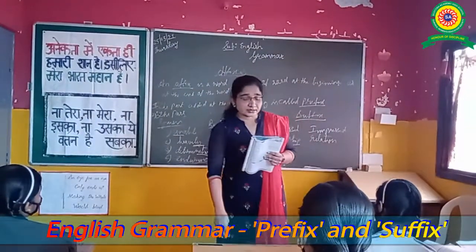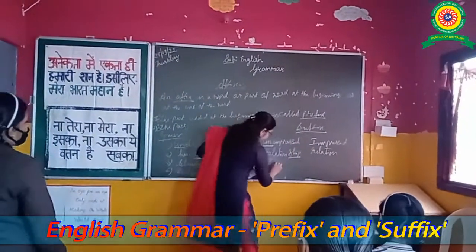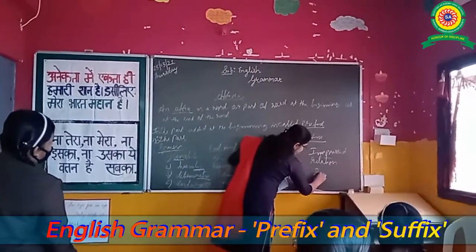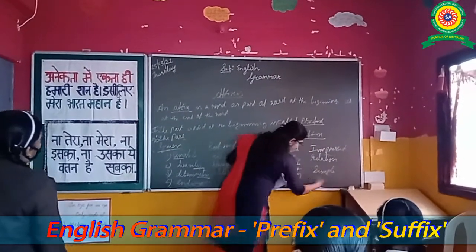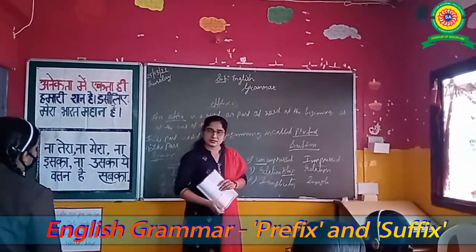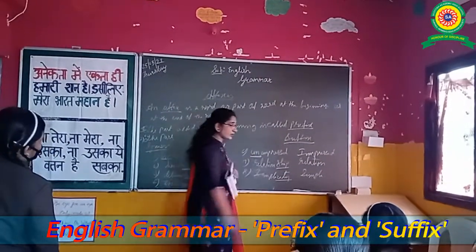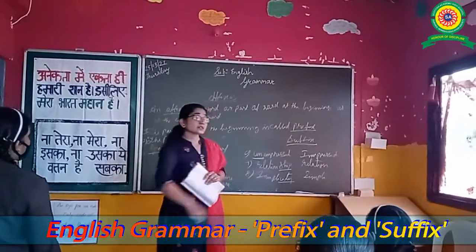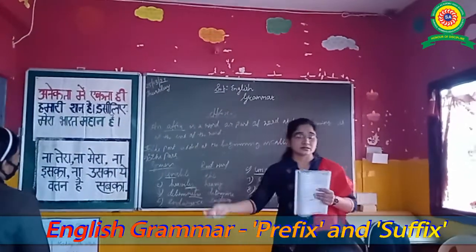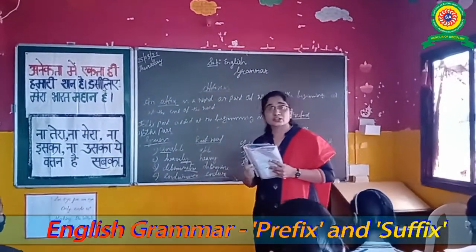Next one, simplicity. Simple, simplicity. Come on, say now: simple and simplicity. The root word is simple. Now what is added here, at the starting or at the end of the word? City is added. Is it a prefix or suffix? Suffix, is it correct? Yes. Sit down.